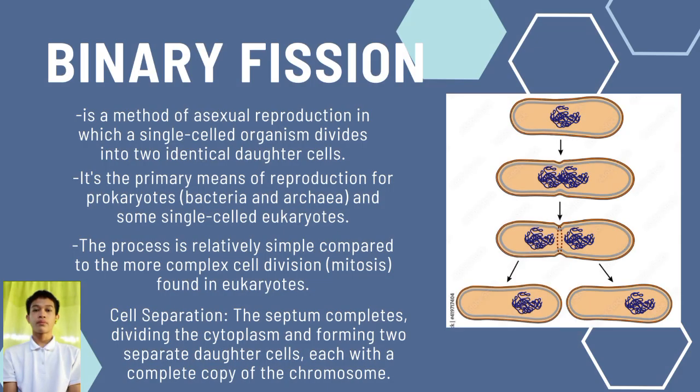And next, binary fission. Binary fission is a method of asexual reproduction in which a single-celled organism divides into two identical daughter cells. It is primarily the means of reproduction for prokaryotes, bacteria, and archaea, and some single-celled eukaryotes. The process is relatively simple compared to the more complex cell division, mitosis, found in eukaryotes. Cell separation: the septum completes dividing the cytoplasm and forming two separate daughter cells, each with a complete copy of the chromosomes.